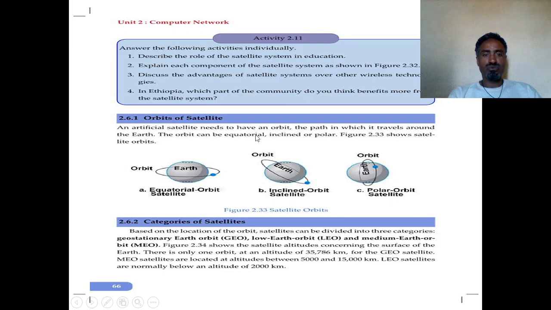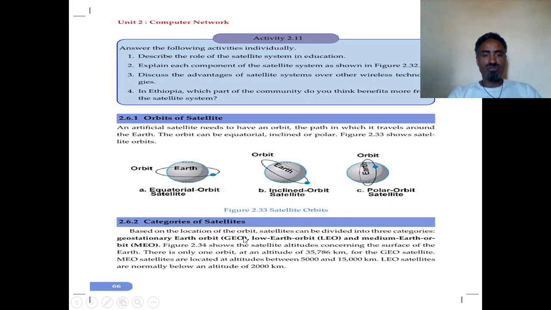The orbit can be equatorial, based on the shape, when the satellite is placed on the equator. That is the equatorial orbit satellite. When we place it in an inclined shape, we say it is an inclined orbit satellite. The third one is when we place it vertically from north to south, and we say it is a polar orbit satellite.